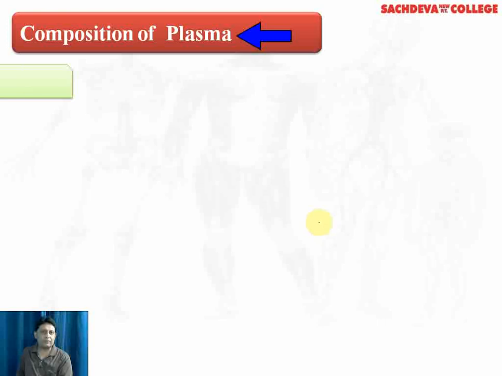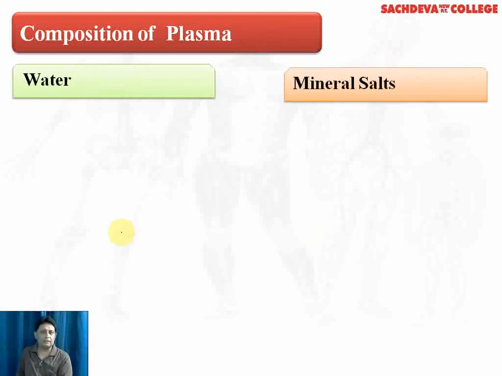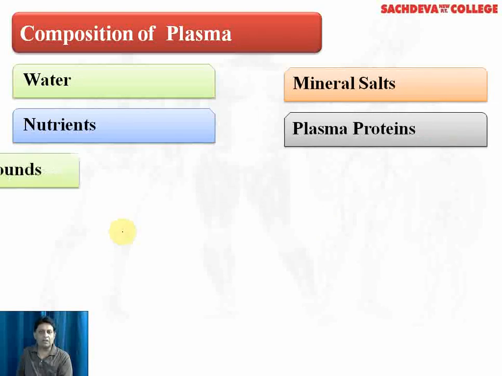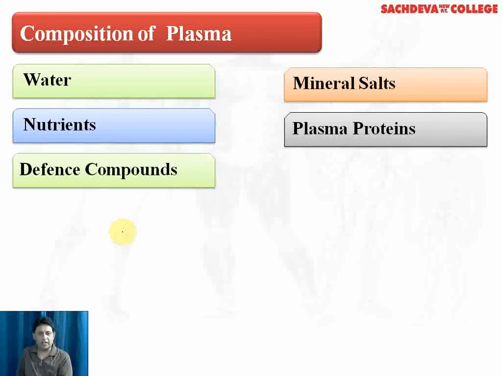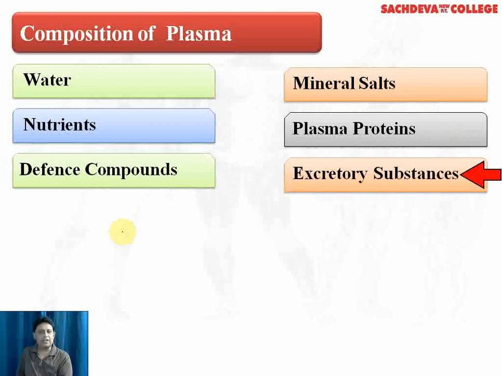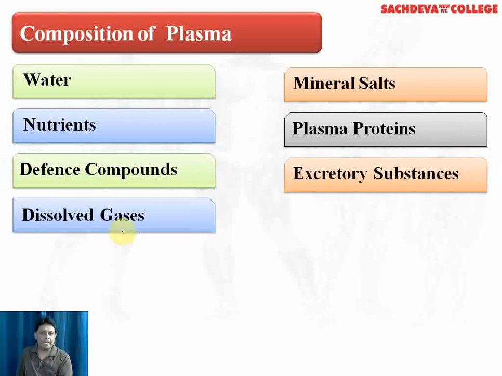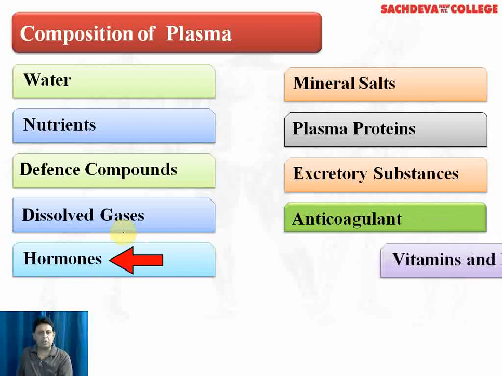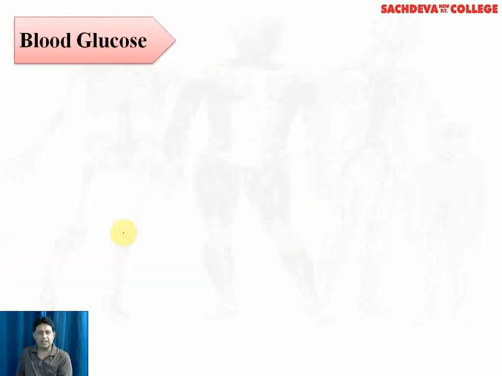Coming to the composition of plasma. The main component of plasma is water. Then we have mineral salts like sodium, potassium, calcium. Nutrients like glucose and proteins. Defense compounds like gamma globulins. Excretory substances like urea. Dissolved gases like CO2 and oxygen. And certain chemicals which act as anticoagulants. We also have hormones, vitamins, and enzymes.